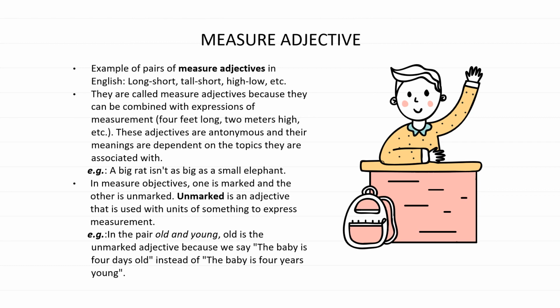In measure adjectives, one is marked and the other is unmarked. Unmarked is the adjective that is used with units of something to express measurement. For example, in the pair old and young, old is the unmarked adjective in the pair because we say the baby is 4 years old instead of the baby is 4 years young. We can see here that old is used to express measurement of age.